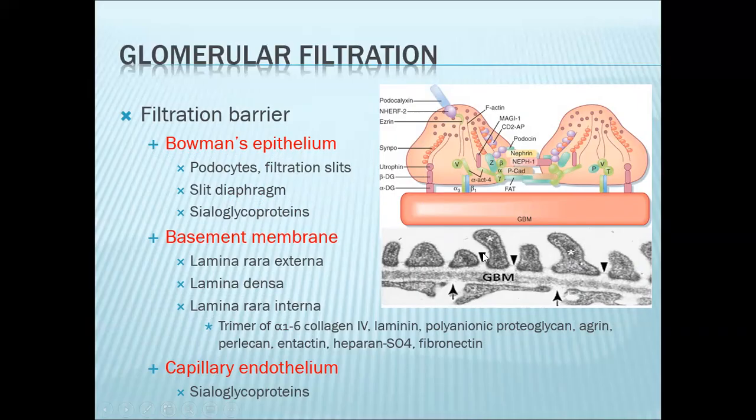These slit pores will also increase the permeability of your filtration barrier. You will also observe here your foot processes. These foot processes interdigitate. When they interdigitate, they form your slit diaphragms. If you look at this diagram, you can see the various proteins present in the Bowman's epithelium. All of these proteins will also impart a negative charge on the filtration barrier.